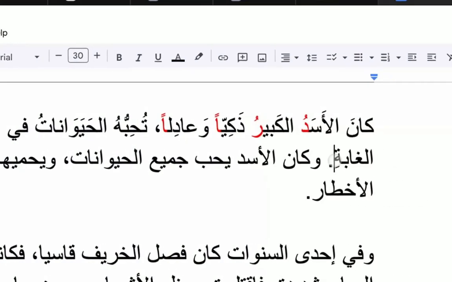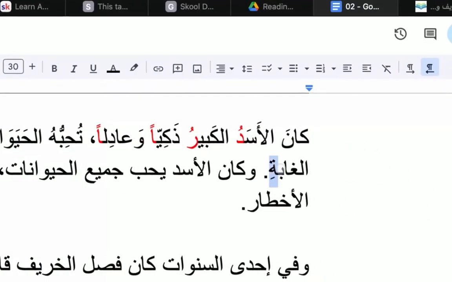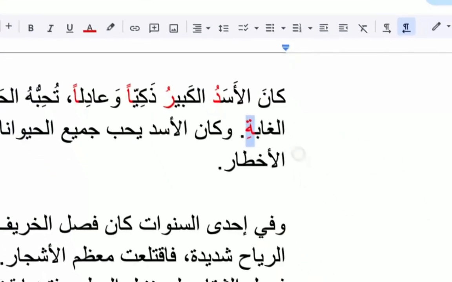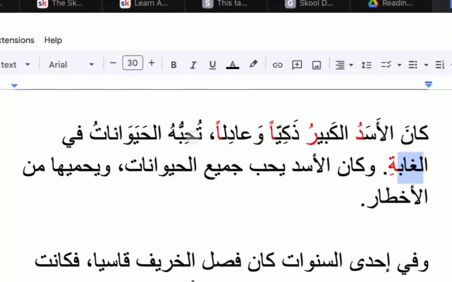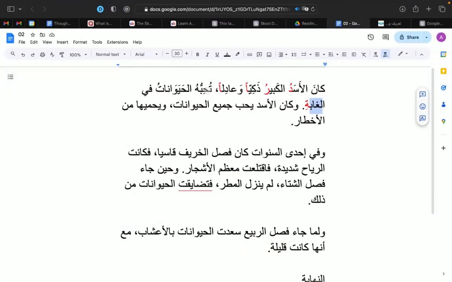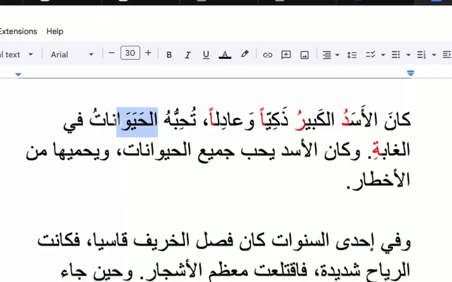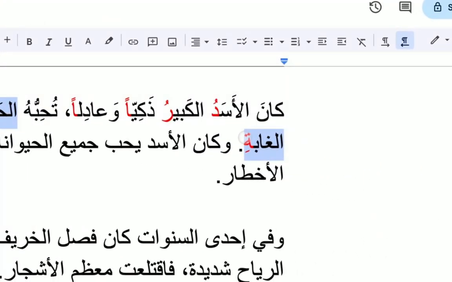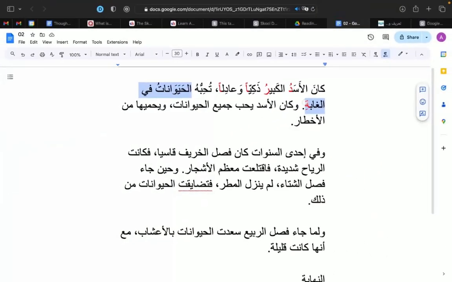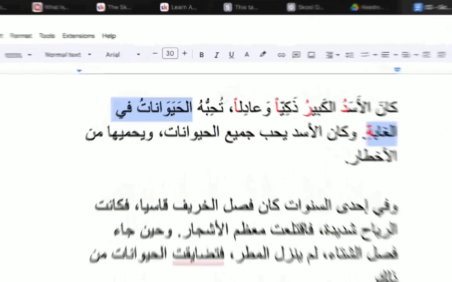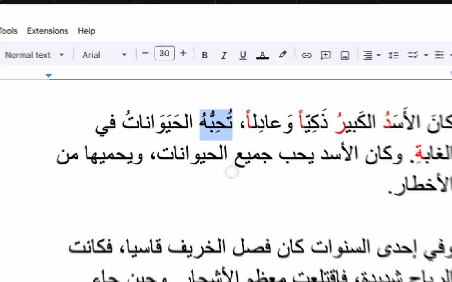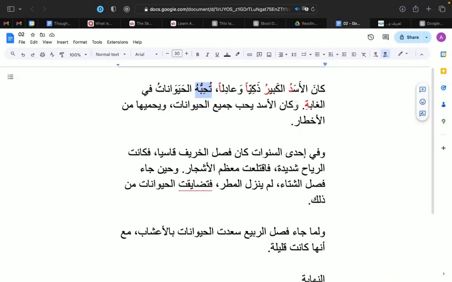في الغابة. So في is the preposition, and غابة is going to get a kasra here, right? Which is the forest. So تحبه الحيوانات في الغابة. So the animals in the forest like him. Okay, you can think of this as one phrase, which is الحيوانات في الغابة. The animals in the forest like him. تحبه. Okay. Next. وكان الأسد.